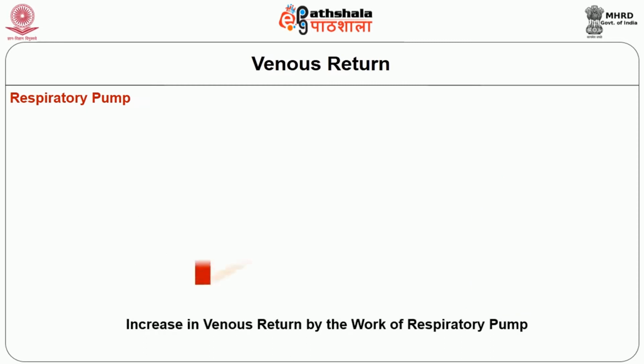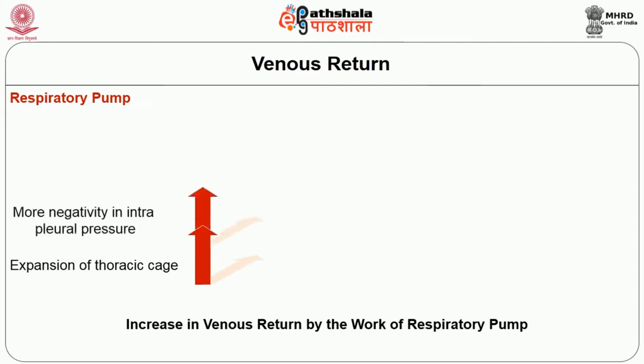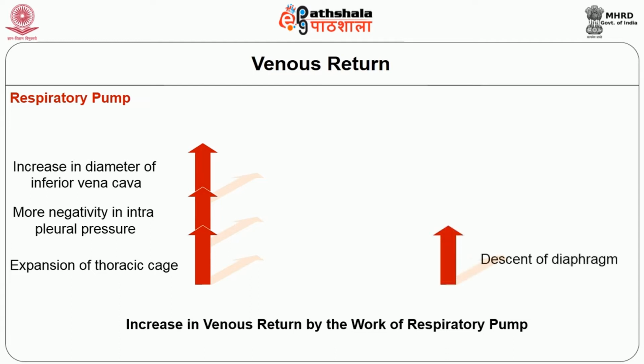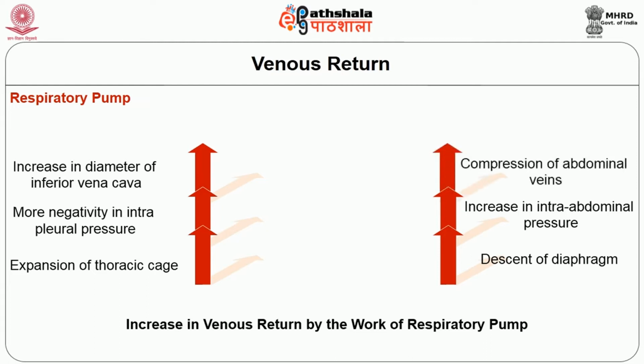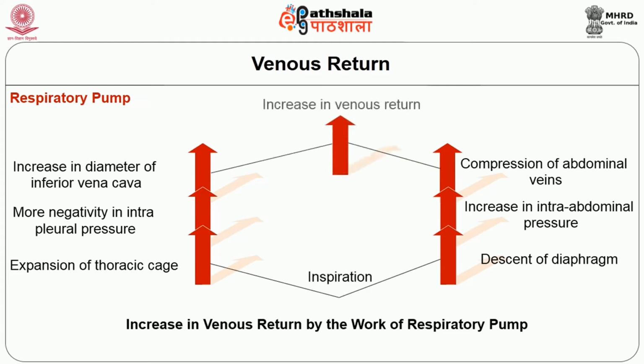So, if you see, when there is an expansion of the thoracic cage, there will be more negativity in the intrapleural pressure. When there is more negativity in the intrapleural pressure, there will be an increase in the diameter of the inferior vena cava. When there is an increase in the diameter of the inferior vena cava, venous return increases. On the other side, when there is a descent of the diaphragm during breathing, abdominal pressure increases. When the intra-abdominal pressure increases, there will be compression of the abdominal veins, and then there will be an increase in venous return to the heart.